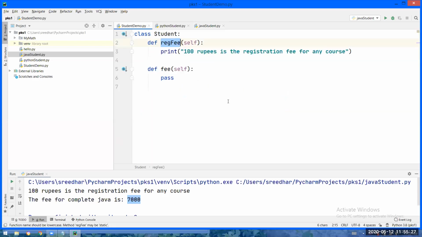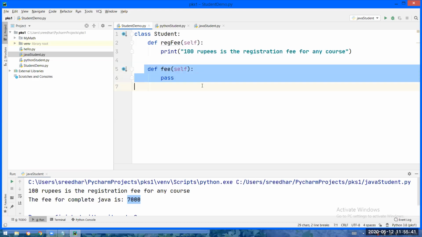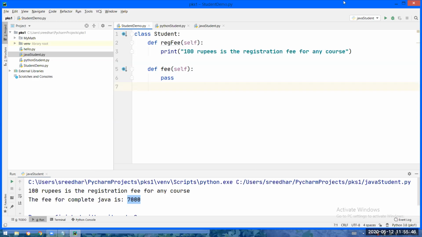So now I am having a question here. You people have developed this code, being the developers, and I am a person from the maintenance team. So I have seen this method. Means what I will think? These people will write the body for the fee function later. That's what I will think. But will you write the body here later, or will you never write the body here? Will you write the body?